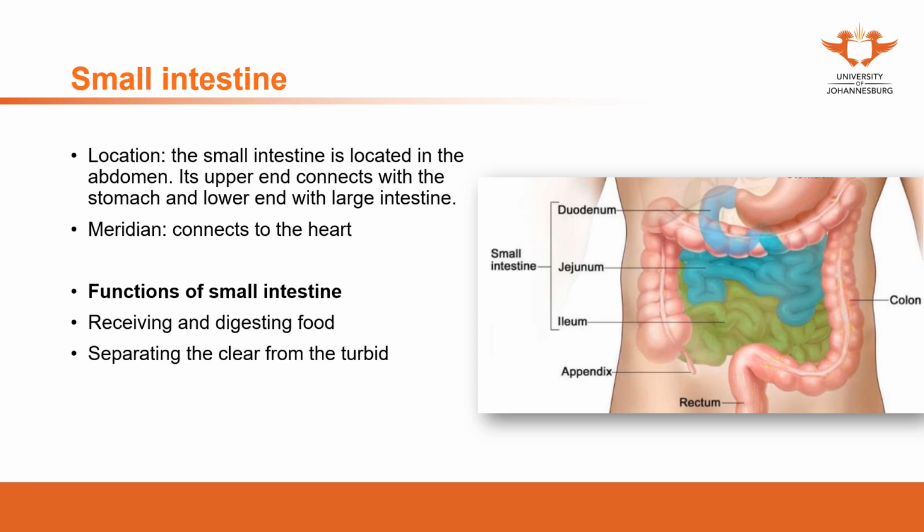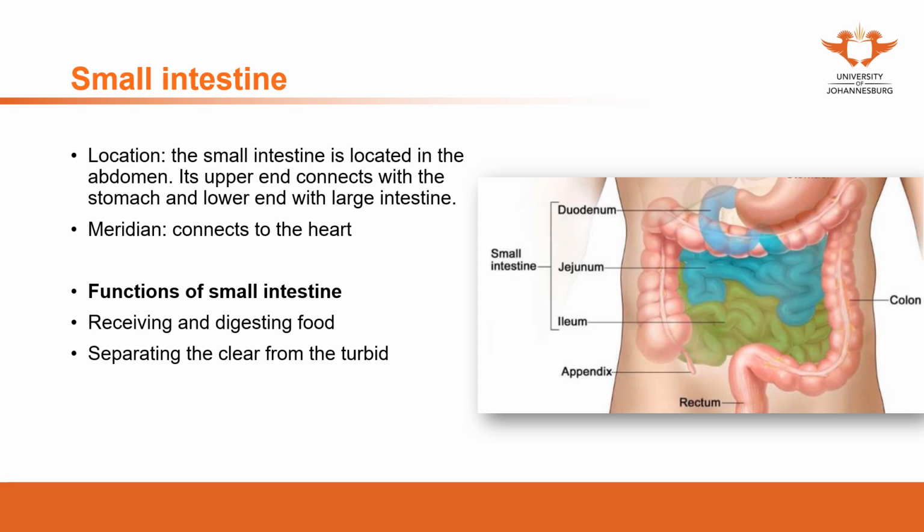The turbid parts from the intestine will be transported downwards. The turbid water will be transported to the bladder. The turbid food or solid waste will be transported to the large intestine to form the stool.